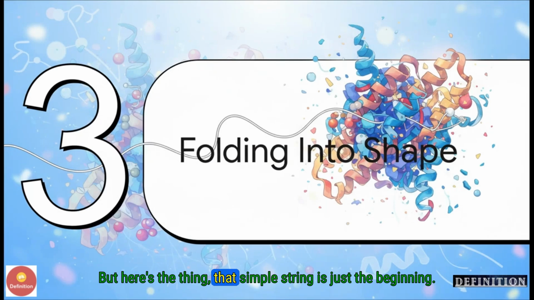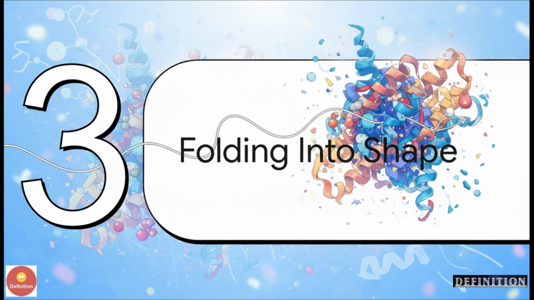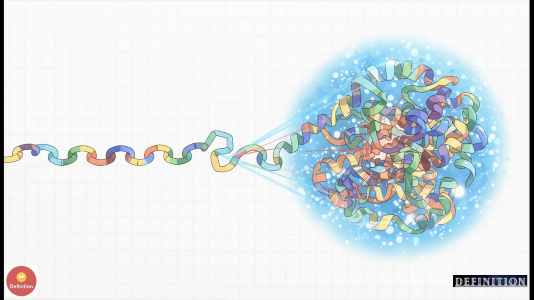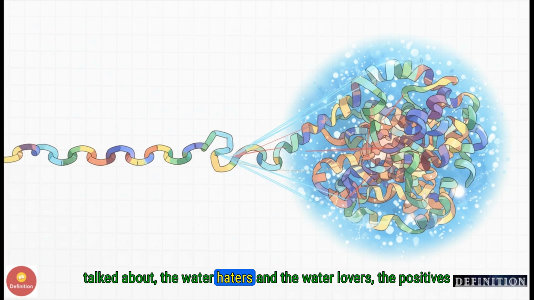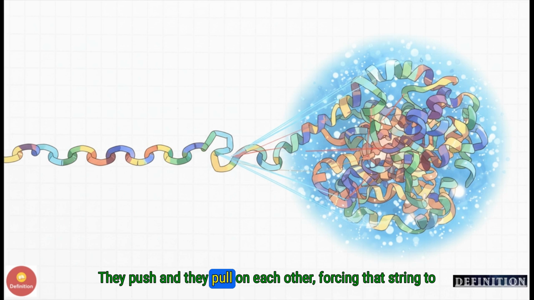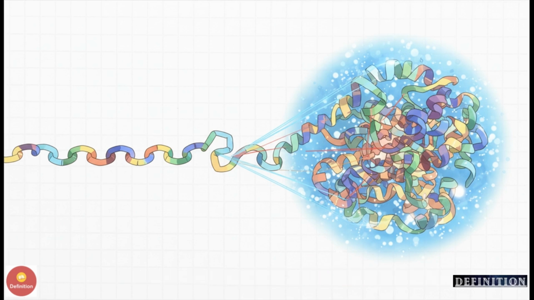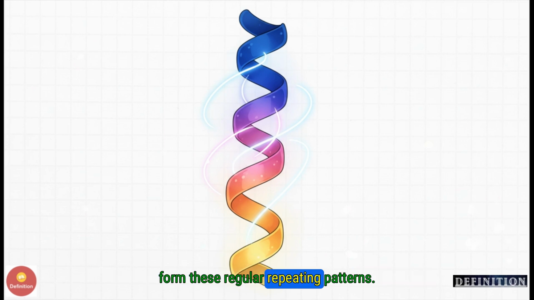But here's the thing. That simple string is just the beginning. The truly mind-blowing part is what happens next, because it does not stay a string for very long. It's incredible, really. The chain just starts to fold all by itself. All those unique chemical personalities of the side chains we talked about, the water haters and the water lovers, the positives and the negatives, they all start interacting. They push and they pull on each other, forcing that string to twist and turn into a very specific, very stable, three-dimensional shape.